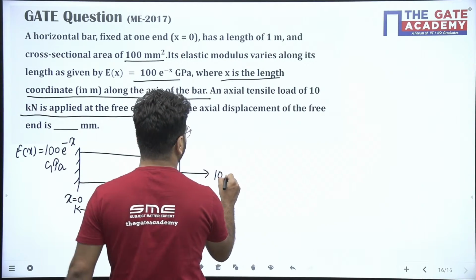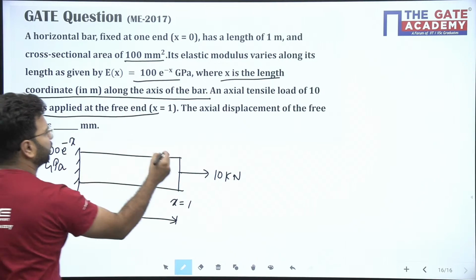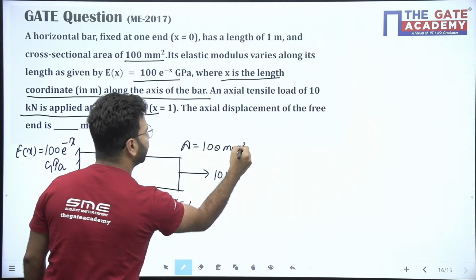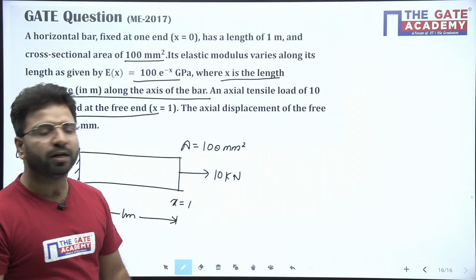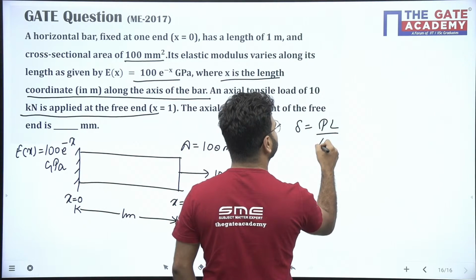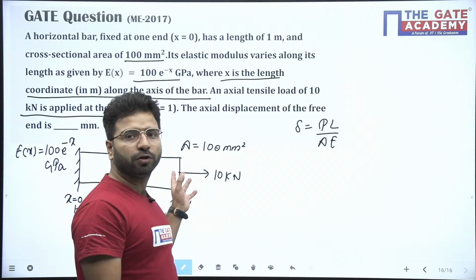You can see the load applied is 10 kilonewton, and the area is also given, 100 mm square. The question is asking what will be the axial deformation for this bar. You know the formula, delta equals PL upon AE. But this formula is for when the load and cross-section area are uniform along the length.